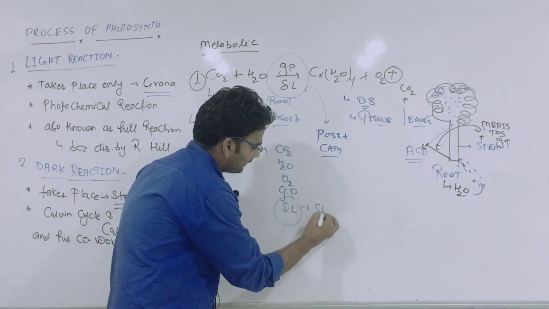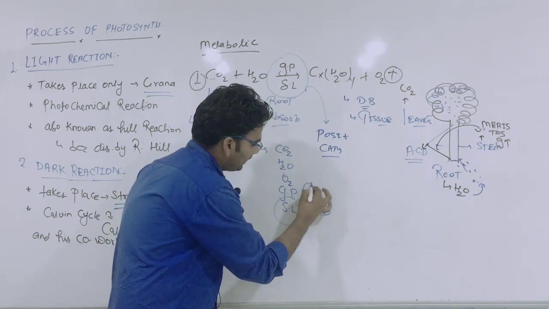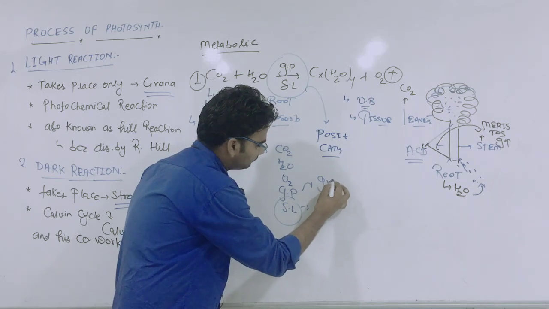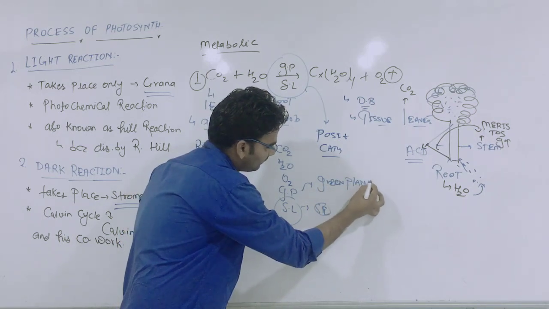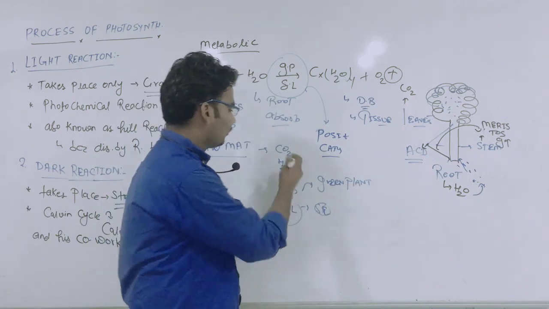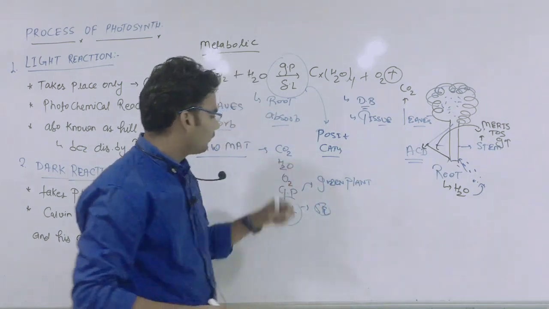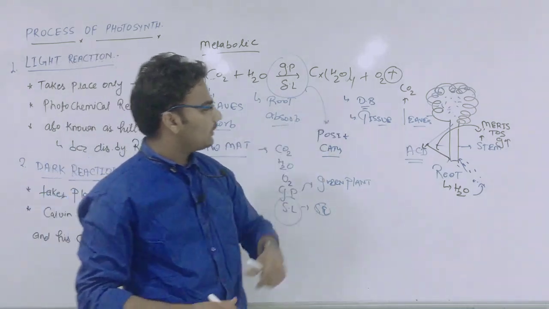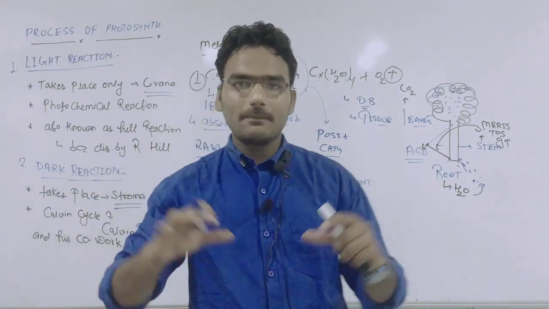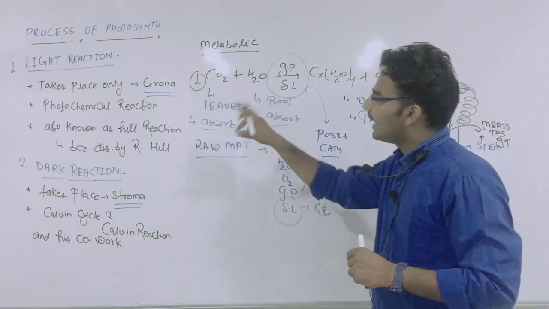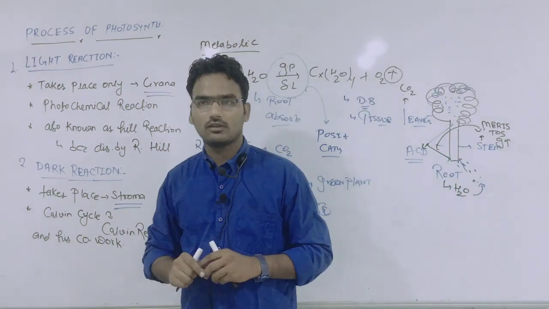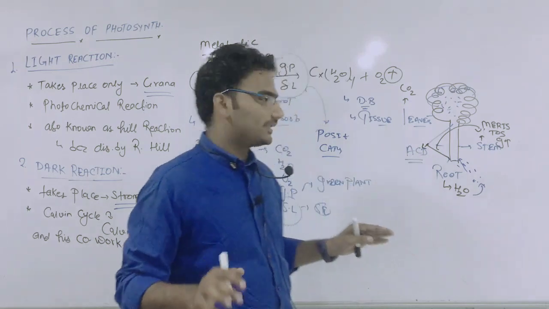Sunlight is sun energy, green pigment is the green plant. And H2O, water for roots, CO2 for leaves and O2 for human beings. So a very simple reaction here. Okay, clear? Dark reaction, light reaction. So all of this is clear.